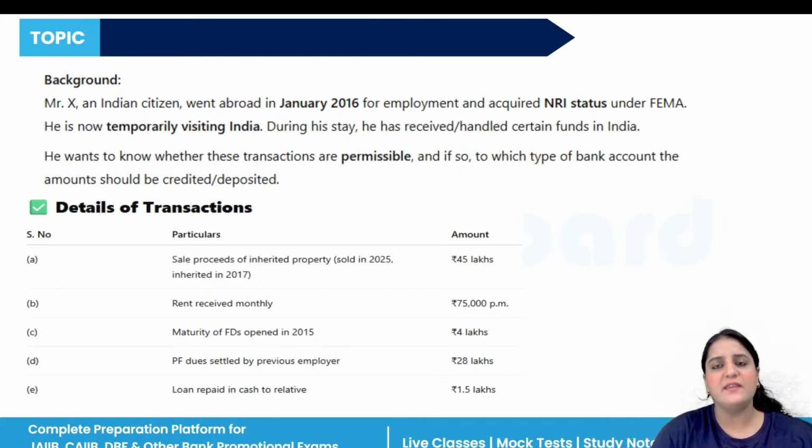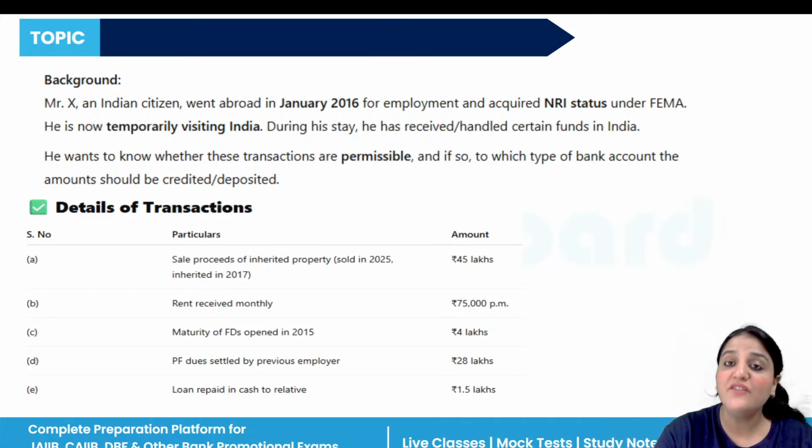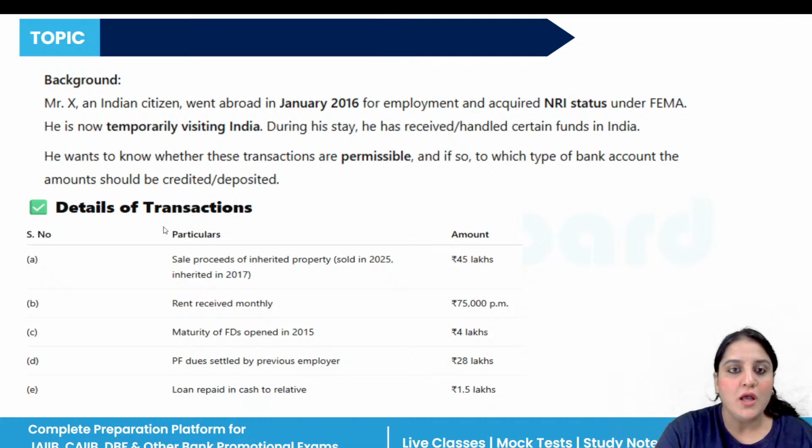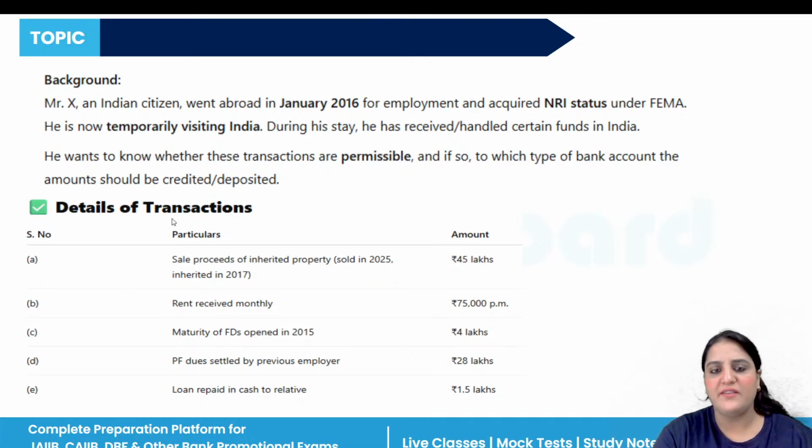During his stay, he has received certain funds in India. He wants to know whether these transactions are permissible, and if so, in which type of account the amount should be credited or deposited. The details of the transactions are given here. Let's discuss one by one.